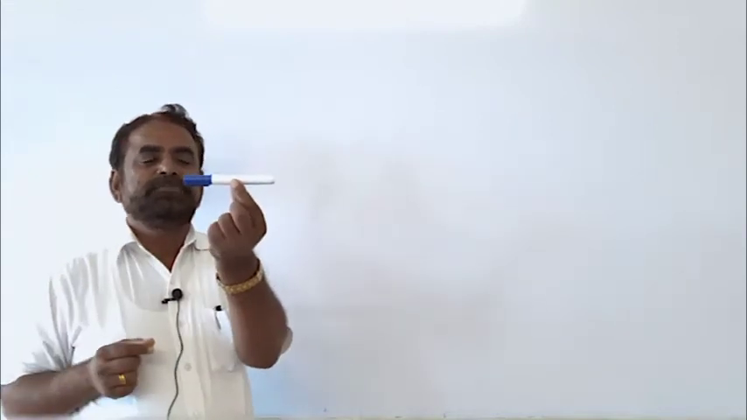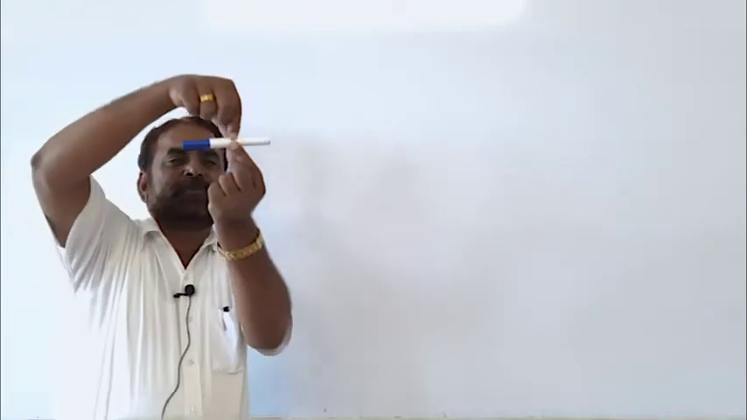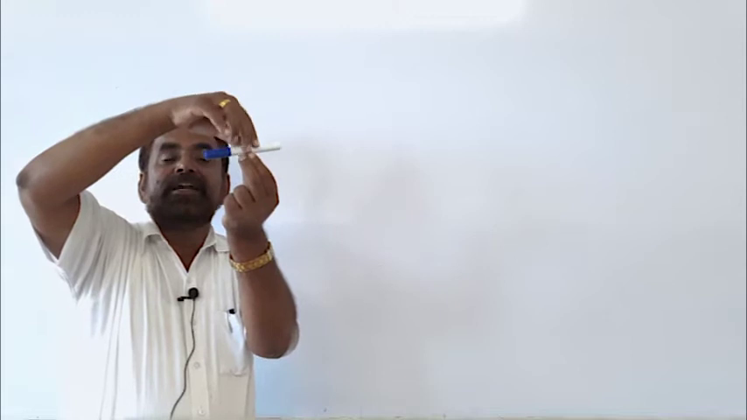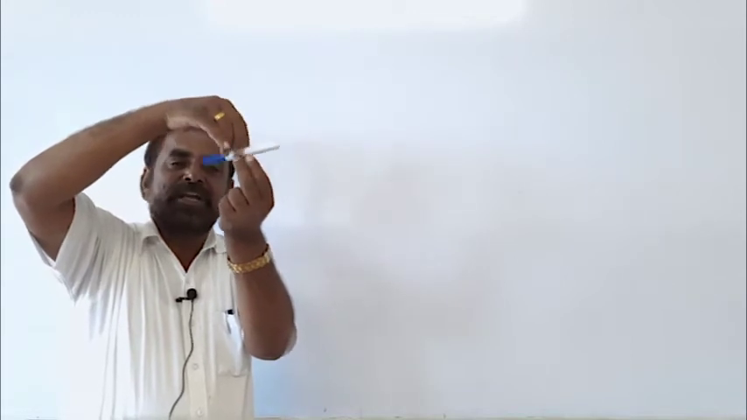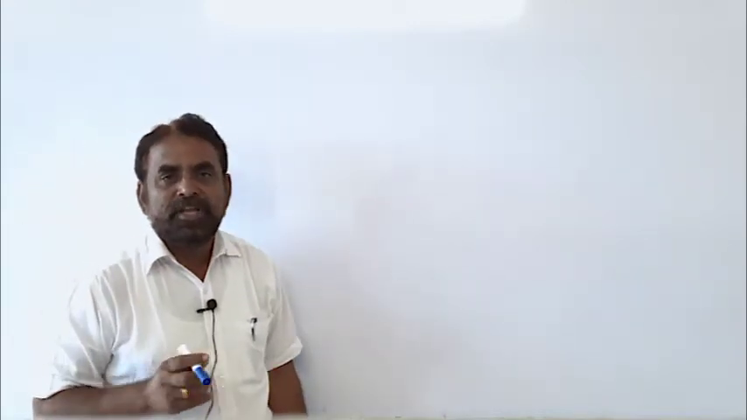For example, this is a pen. We rotate this pen about the given axis and therefore the body is performing a rotational motion. To study the rotational motion, you might have learned in 11th.